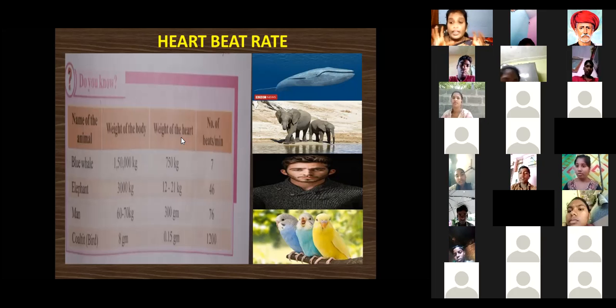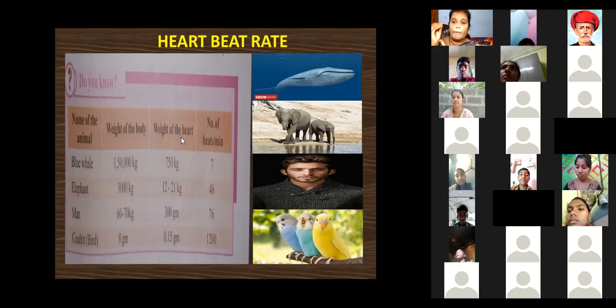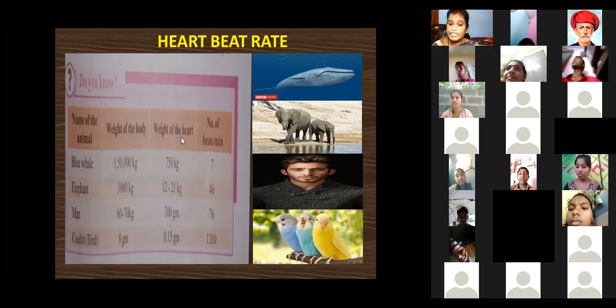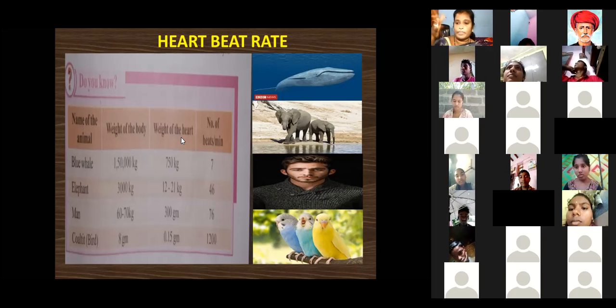Okay. Next, birds. Birds are also among the smallest animals in the world. The bird's weight is 8 grams only. The heart weight is only 0.15 grams. In these birds, the heartbeat is the highest. How much heartbeat is there? 1200 heartbeats per minute. It's the highest heartbeat rate. Can you understand in this slide?